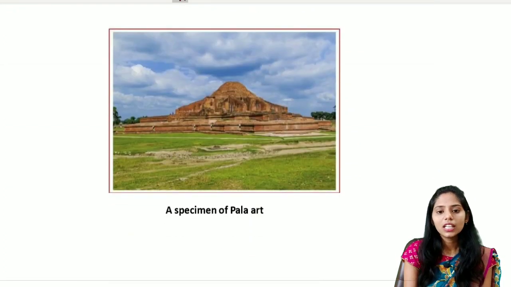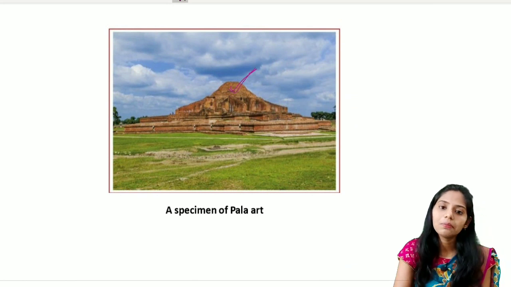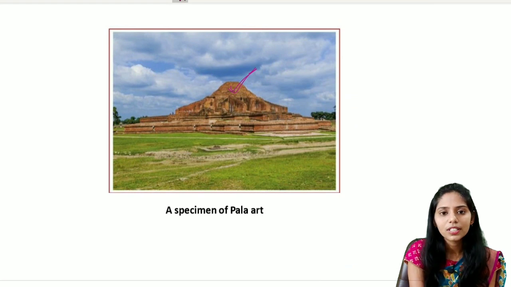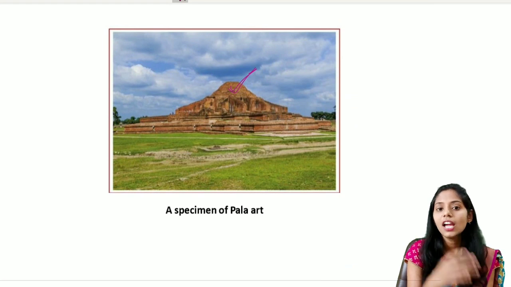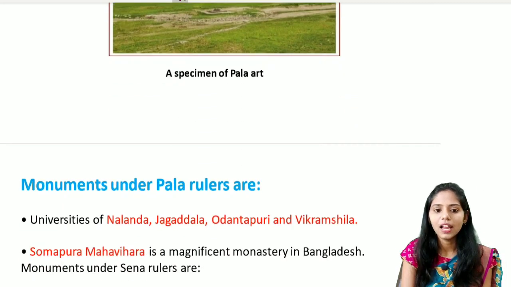And this is one of the important specimens of Pala art. If you see the specimen, the temple developed during this Pala and the Sena dynasty, we see there is influence of both Buddhist art and architecture, and also temple architecture. So this is one of the important specimens of Pala art.